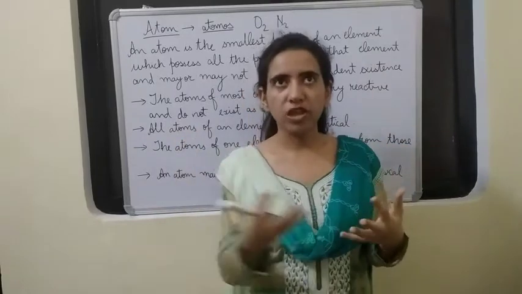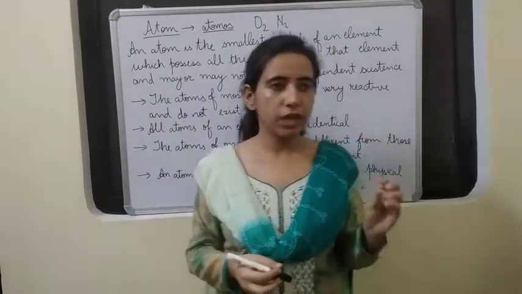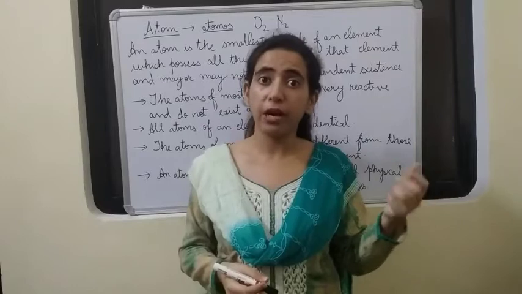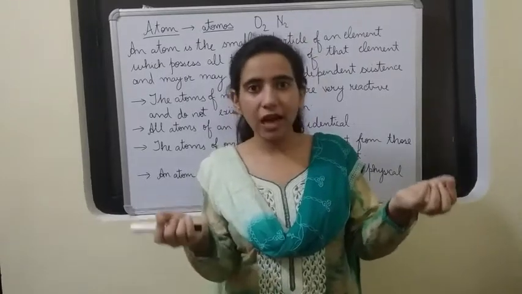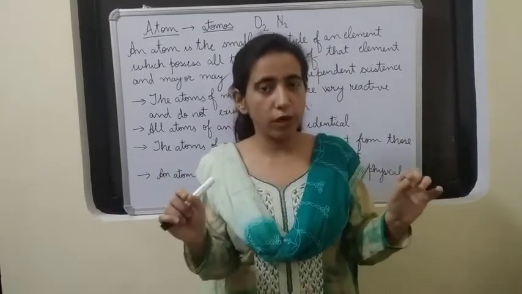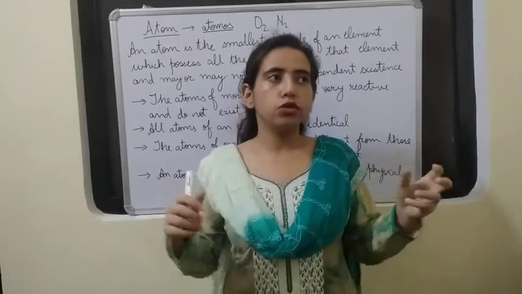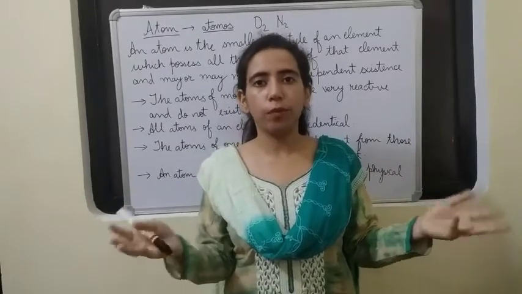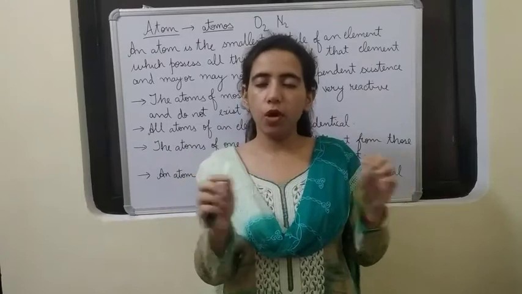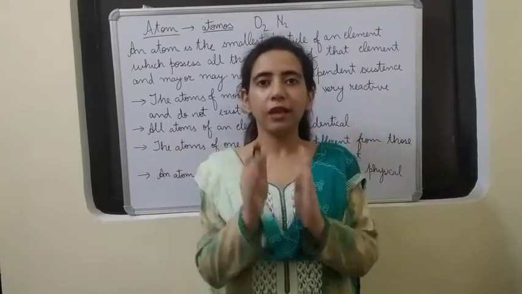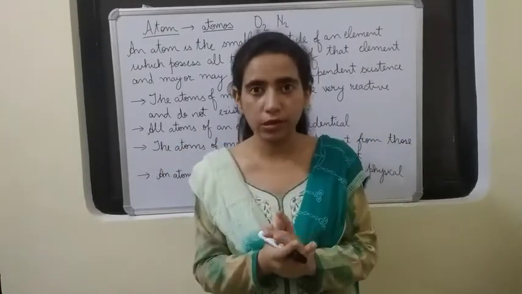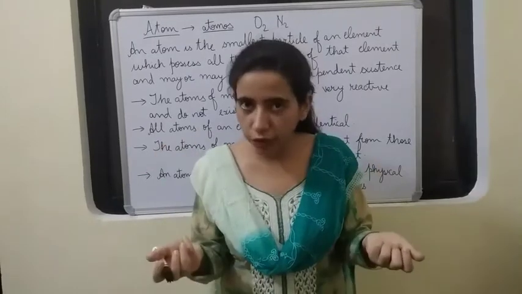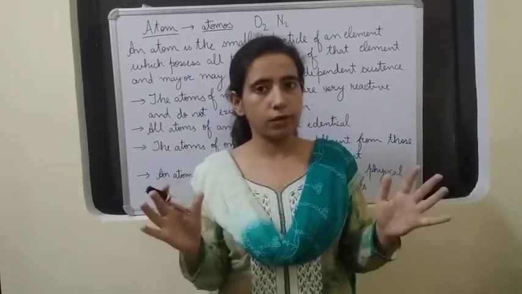In coming chapters you will be studying that atoms, they have got particular atomic number and mass number. For both these atoms, they will have the same atomic number and mass number. They will show all the physical and chemical properties same. Everything will be same. Just like twins are there, identical twins. In the same way, all the atoms of the element will have the same properties.